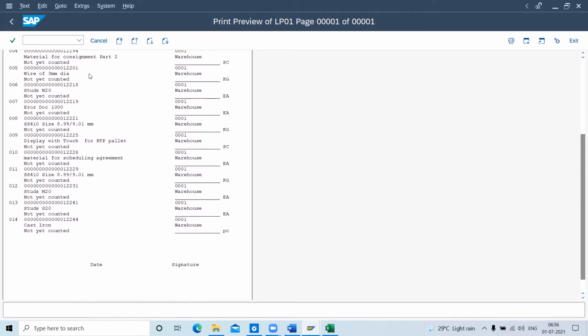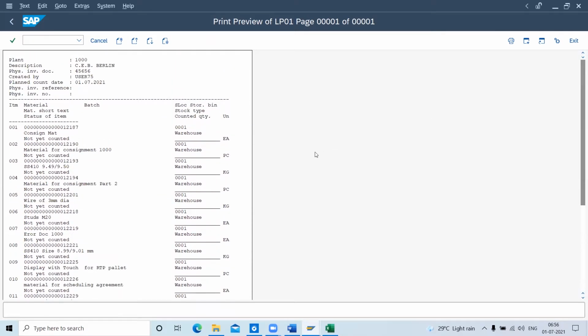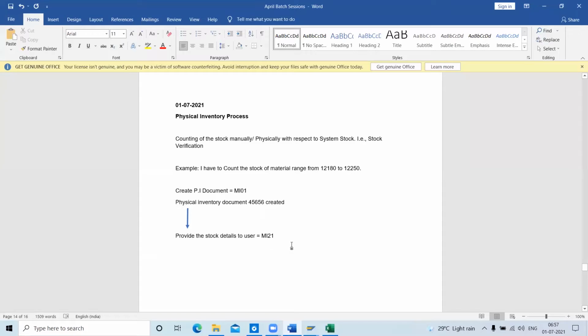So you confirm that all these stocks need to be inventoried physically. You have to count this manually. You can see all the descriptions here, like the ones we created in some of the sessions, SS410, 9.49 to 50. Every stock name is there, made by other users and myself. So we are providing this print to the concerned person.